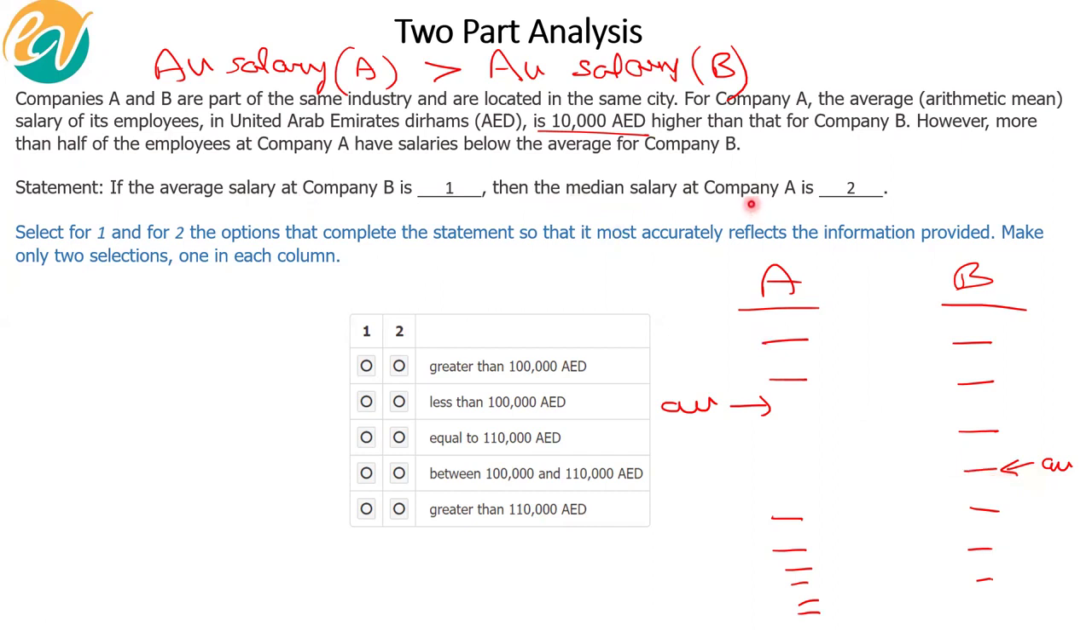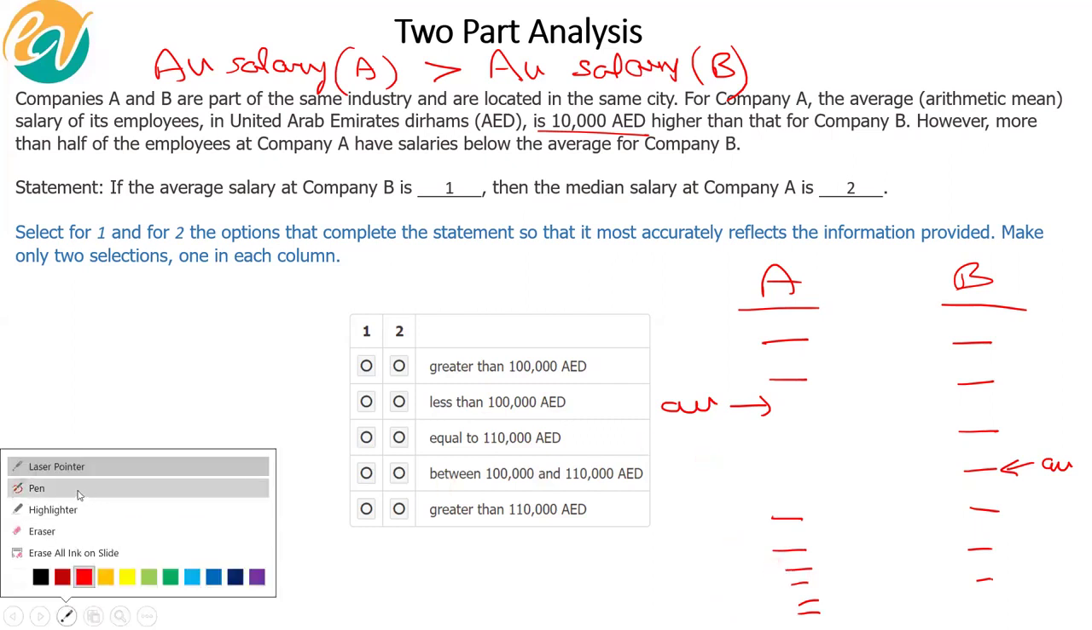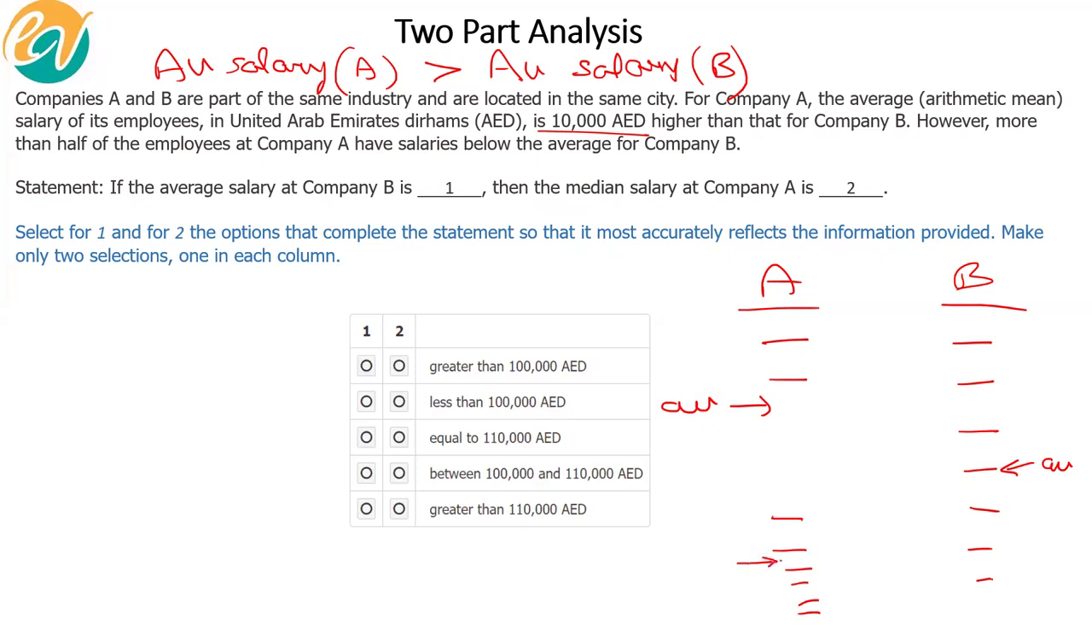Median means the middle one, right? Now, can you tell me what would be the median here at company A? There are a total of how many employees? 8, correct? Since there are 8 employees, what will the median be? The median will be the average of the fourth and fifth, right? So the median for company A would be somewhere here. That is the median for company A.